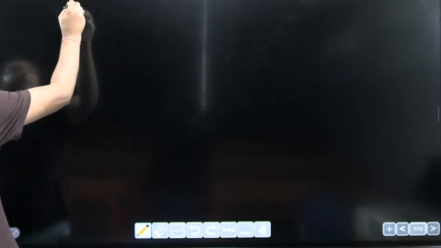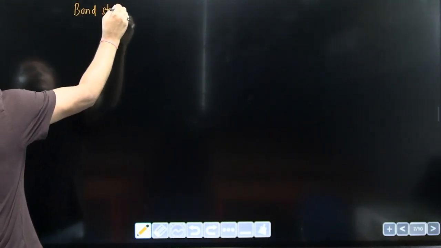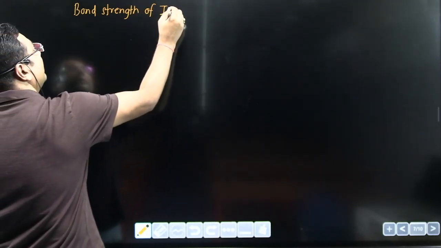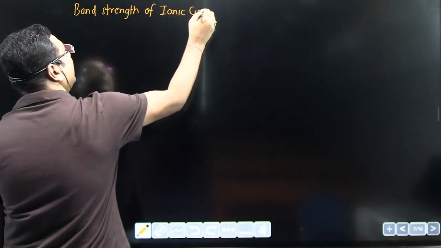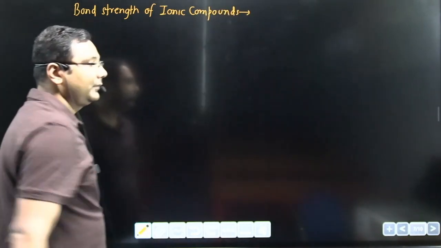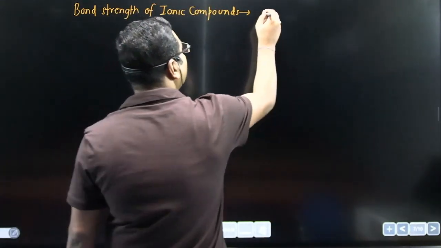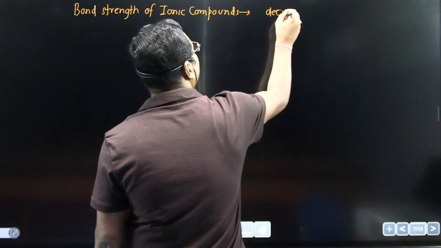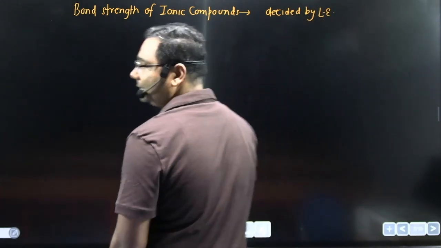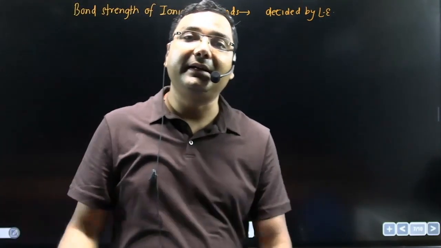Now the bond strength of ionic compounds is decided by lattice energy. And what is lattice energy? Now we have to define what is the lattice energy.